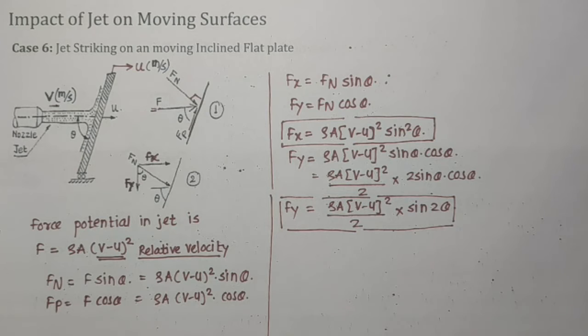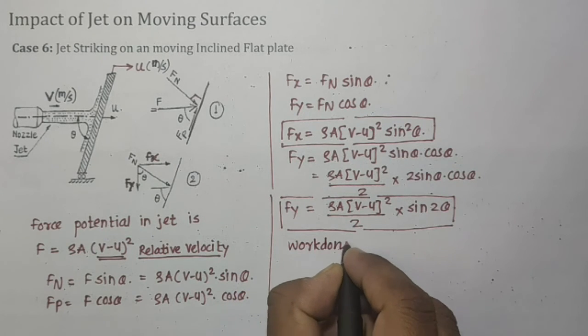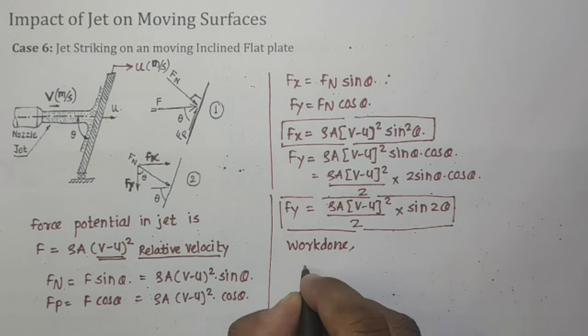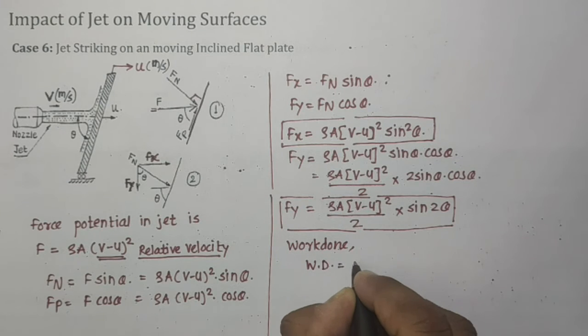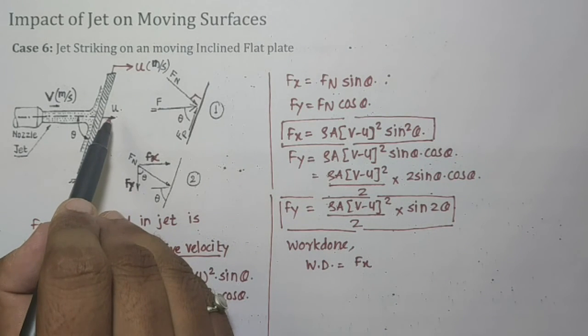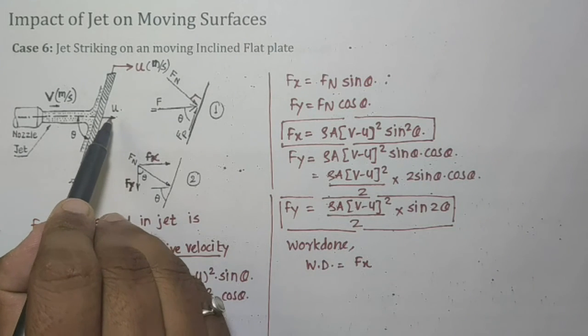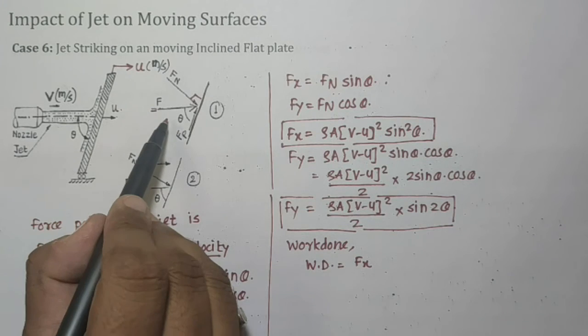Now if we consider the work done for such a flat plate, work done is given by WD equal to Fx, because work done is always considered as the force applied and the displacement in the direction of the force.